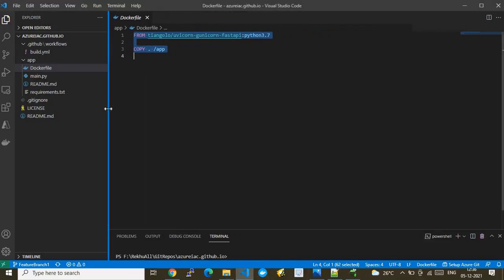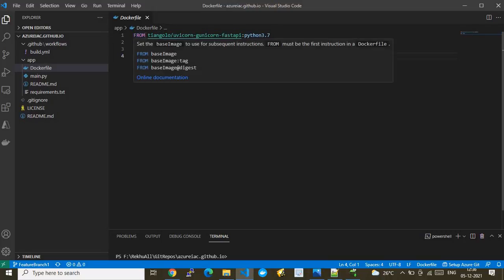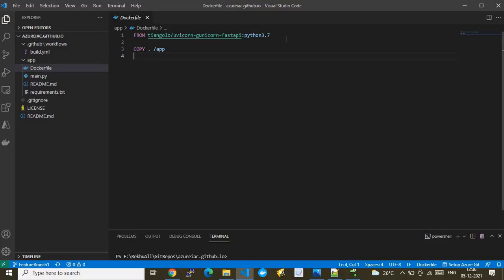Now we will quickly walk through the content of this Dockerfile. Here we are using only two commands: one is FROM, and the other one is COPY. FROM is a keyword in a Dockerfile where we give a reference of the repository from where you can pull that particular image. Here I'm using an example image reference which I have taken from the internet. This is the place where you put from where your base image has to be pulled.